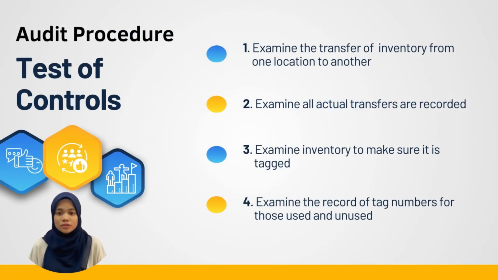The audit procedure for test of control is, firstly, examine the transfer of inventory from one location to another. Secondly, examine that all actual transfers are recorded. Thirdly, examine inventory to make sure it is tagged. And lastly, examine the record of tag numbers for those used and unused.